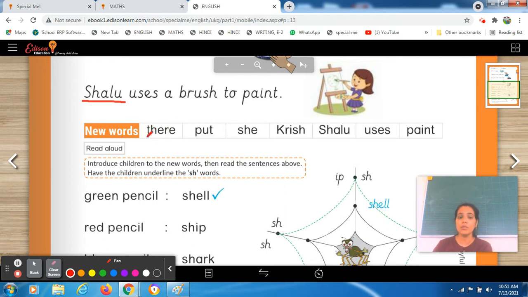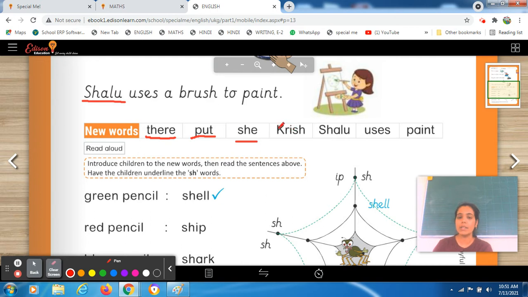Okay, so students, what is written over here? The very first word, the air, there. How do you have to pronounce this word? This one is there. Okay, there means waha. The next is put. Put this pencil in pencil box. Put. Okay, the next is sh will give you sound sh. What sound? Sh. So sh e, she. I told you before that we use this pronoun for girls, for women. Okay, she, females के लिए हम ये use करते हैं.